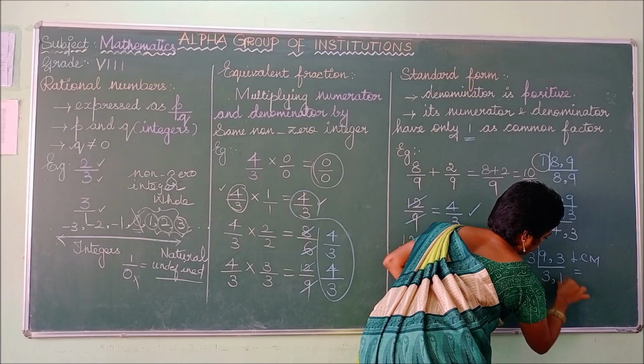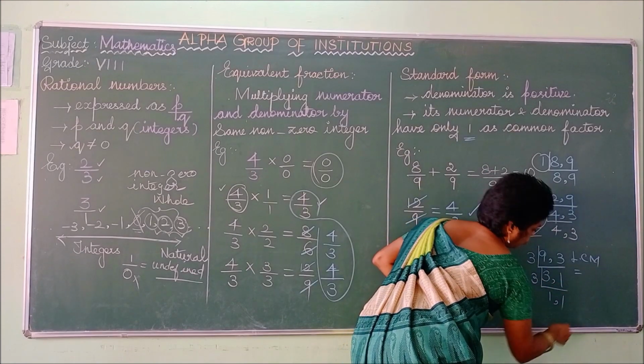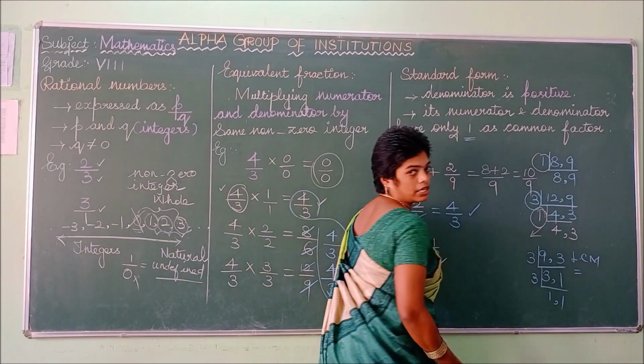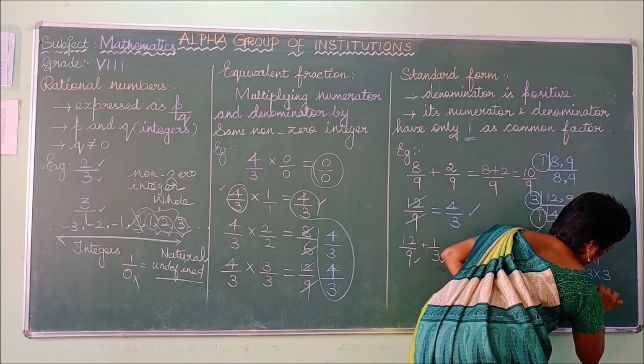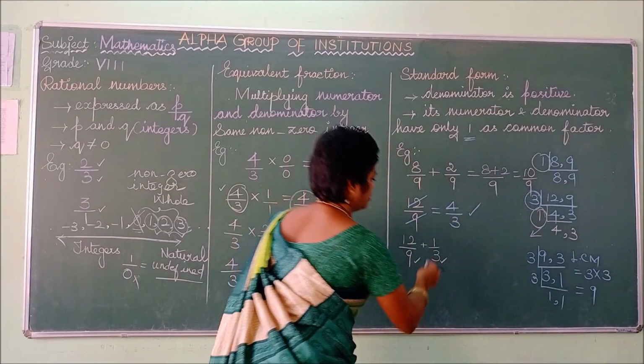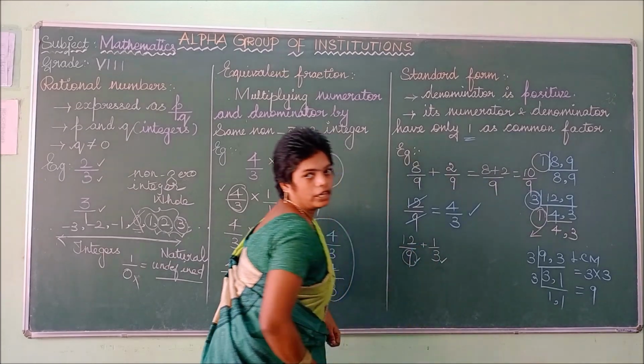3 times 1 time. Again we can divide it into 3. 1 time, 1 time. So 3 into 3 is what? 3 3s are 9. So listen, this is already 9. This term only you have to change.